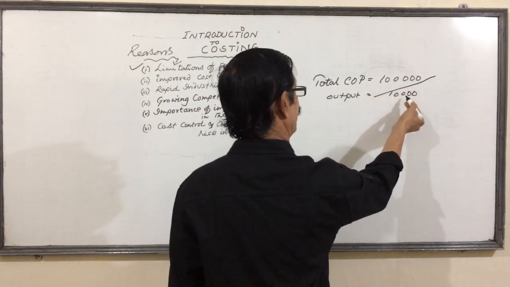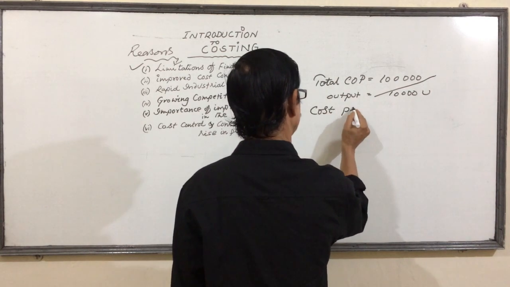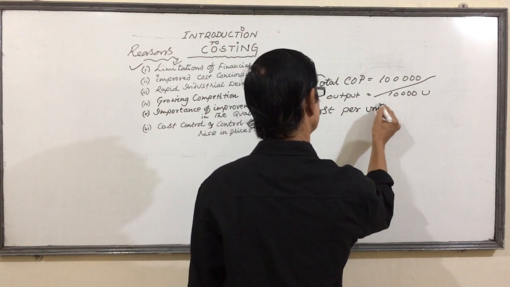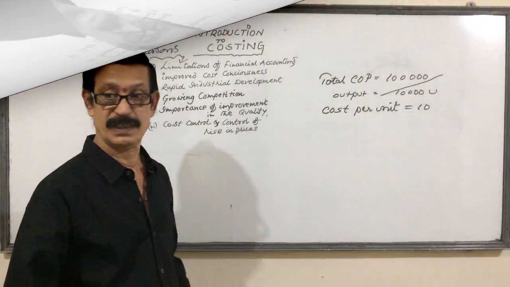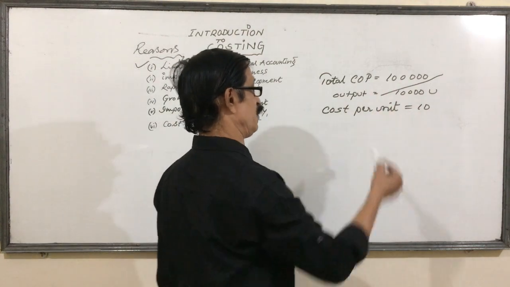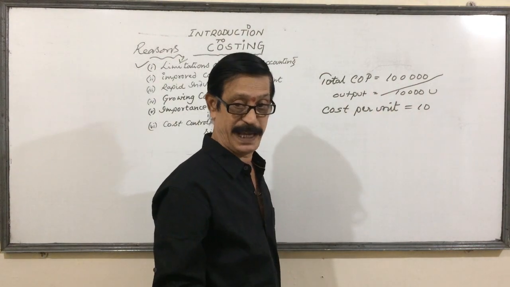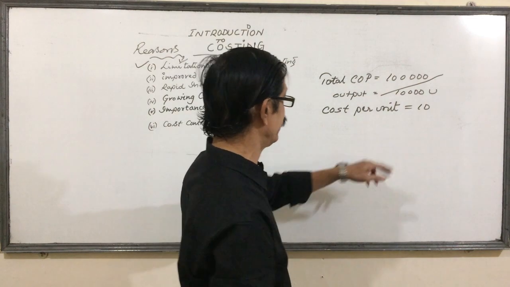Total cost of 1,00,000 divided by 10,000 units is equal to a cost per unit of 10 rupees. Well, dear students, here our cost of production is 1,00,000, divided by output of 10,000 units, which is equal to a cost per unit of 10 rupees.